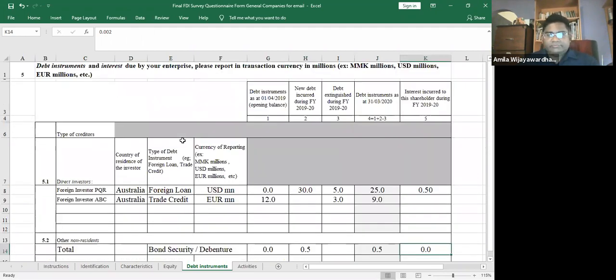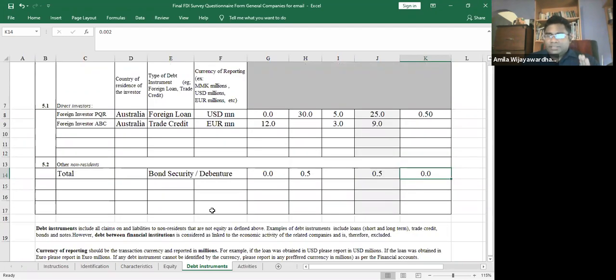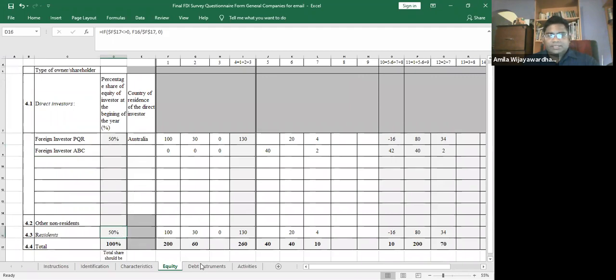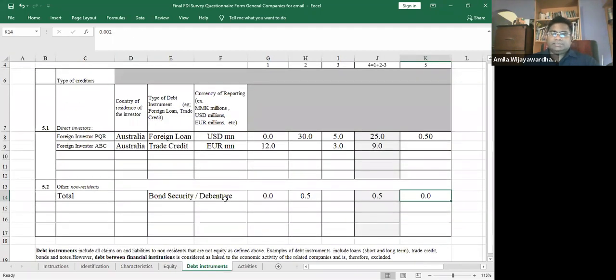So this is very straightforward, very easy. Usually there are not many loans, one or two loans or one or two credit lines by your parent company. Make sure that these are only direct investors here, not any other unrelated foreign parties. Their loans should not be included here. And any loans from resident investors, like a Myanmar resident investor, should not be included here as well. We are not asking for that detail here.